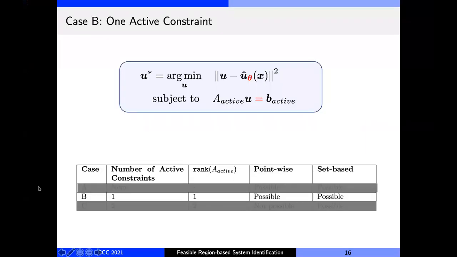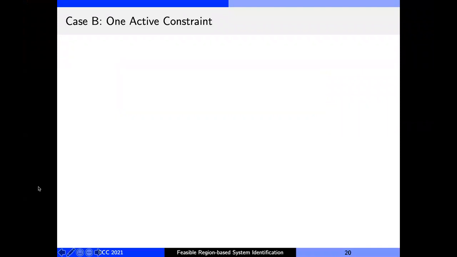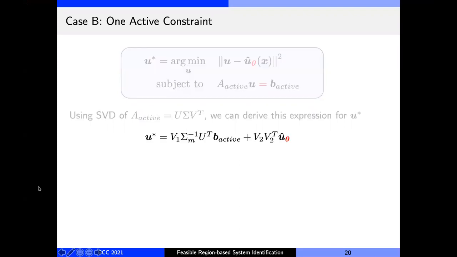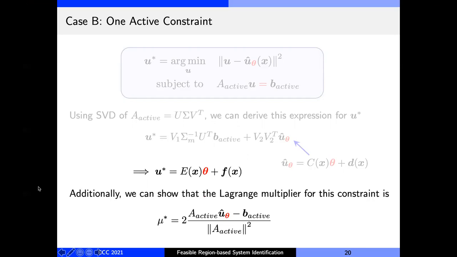Now let's come to case B, where we have just one active constraint. For this case, we can compute an SPD of the active constraint to derive an analytical expression for U star, which is shown here. Finally, substituting for U cap in here gives us a closed form relation between the parameter theta and the optimal control U star that we wanted. Additionally, for this case, we can also derive the Lagrange multiplier for the active constraint in closed form as shown here.